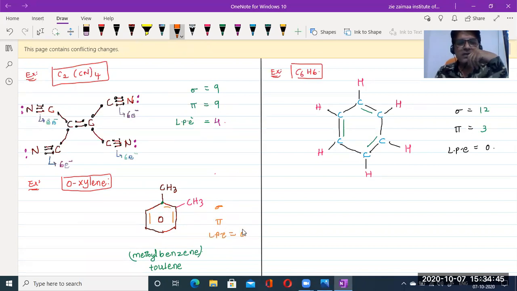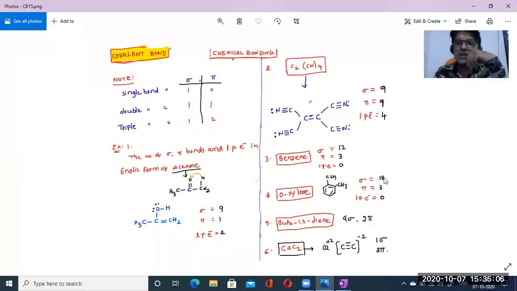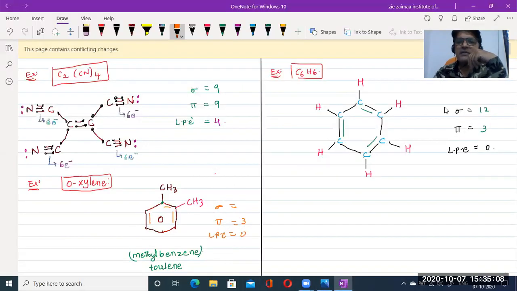Lone pair electrons will be zero, because each and every atom is accommodated with 8 electrons, octet electrons. So zero. Pi bonds are very simple: three double bonds are there, so the number of pi bonds is 3. Now the sigma bonds in orthoxylene: the previous structure already has 12, and we add 3 plus 3, 6 hydrogens. 6 plus 12, so 18 sigma bonds are there. So this is one more example of orthoxylene.